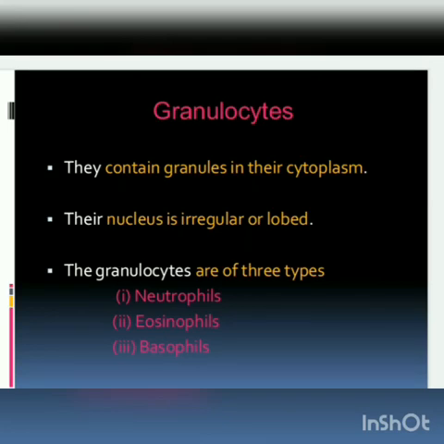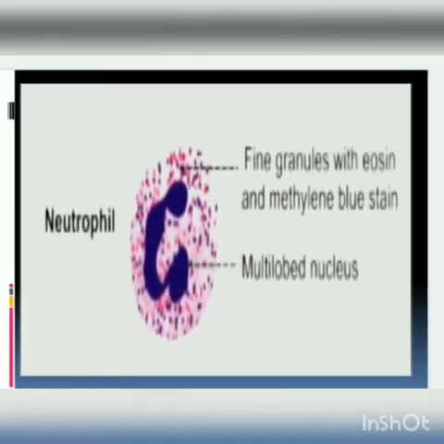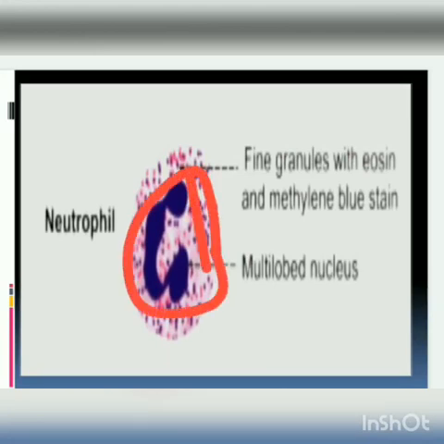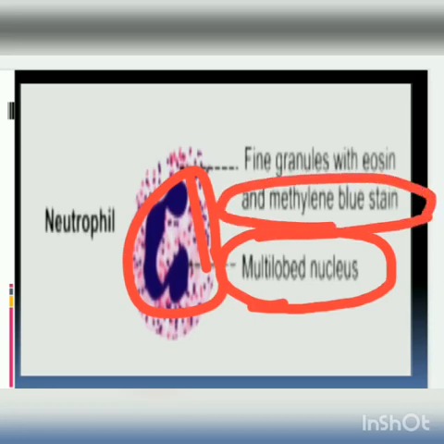Now we will see neutrophils. They are larger in size and have a 2 to 7 lobed nucleus. How to understand this 2 to 7 lobed nucleus? See, this is the nucleus structure. This is mentioned here as multi-lobed, and you are seeing fine granules with eosin and methylene blue stain. Methylene blue, as I have told you.